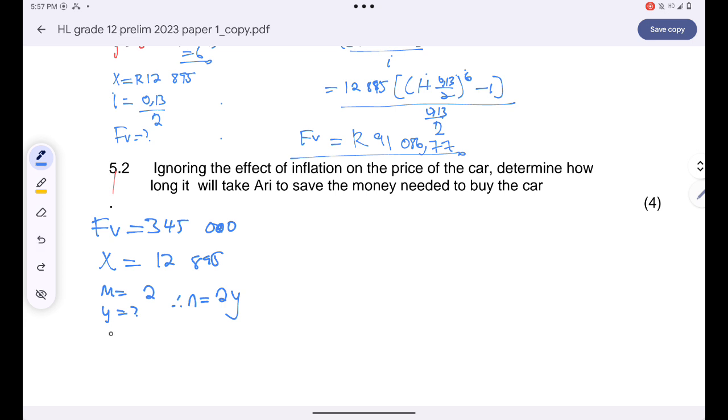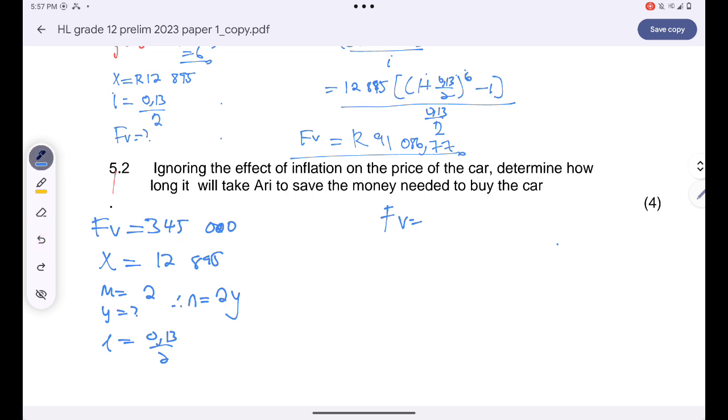What else do we know? Our interest is 0.13 divided by 2. I want to know how long it will take Ari to invest this amount of money. So I'm going to use future value because this amount of money will be available in future.